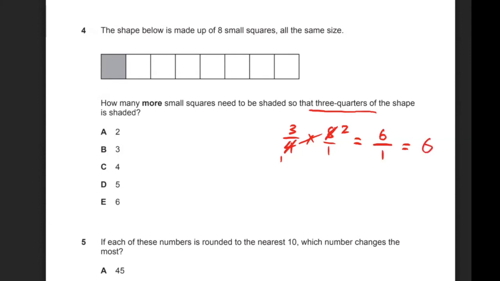You can also probably just look at it and ask yourself what is 3/4 of 8. And for a lot of students, just by looking at that, you can kind of observe that it's just 6. So we want to essentially color in 6. So essentially everything on the left of that line. So how many more small squares? So the key word is more. So how many more small squares do we need to shade? It would be 1, 2, 3, 4, 5. So the correct answer for this one is D.